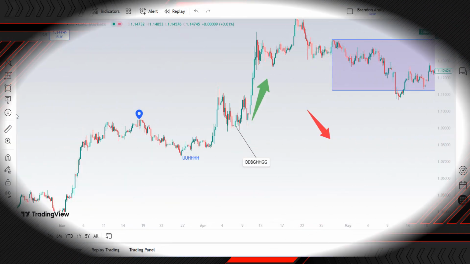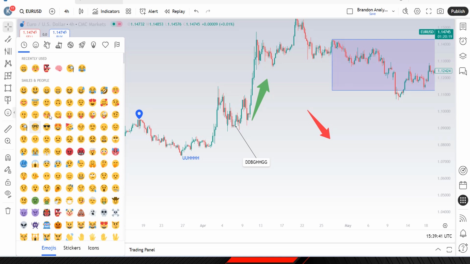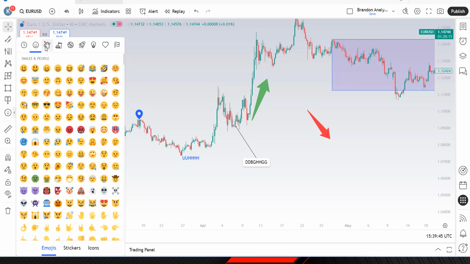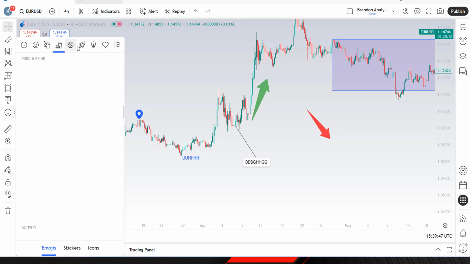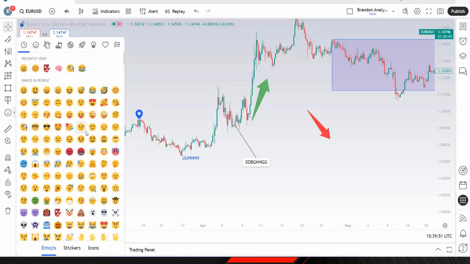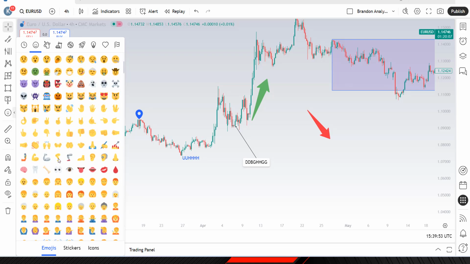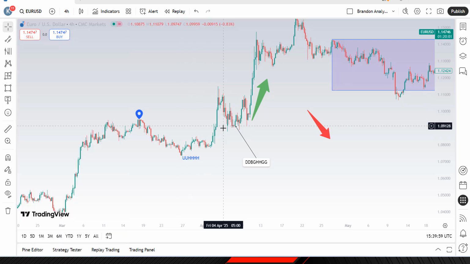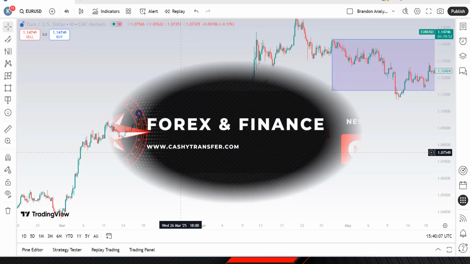Coming to the emoji section, you can choose from a variety of emojis depending on what you want to illustrate on your chart. I often advise including as many emojis as you can, because this makes your chart attractive and easier to read. Also, pinpointing text or adding emojis at particular levels reminds you of what to do at that particular point.